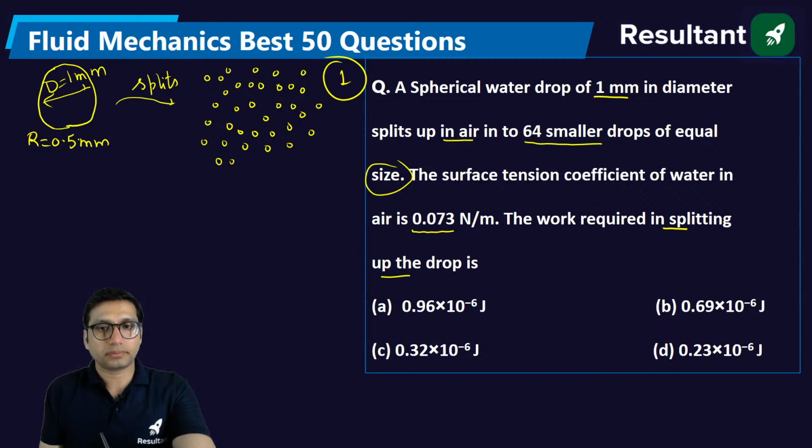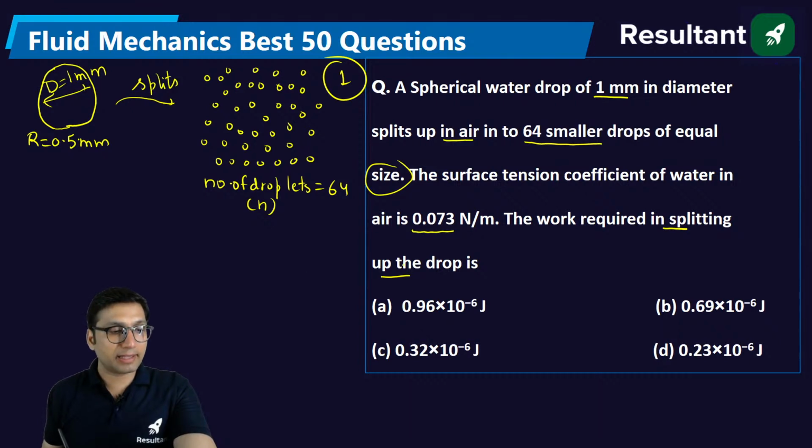Now, the number of droplets in which it splits is equal to 64. Let's take this as n. n is equal to 64. Now, one thing that we are going to apply in this case is, let me just take a blank slide here.